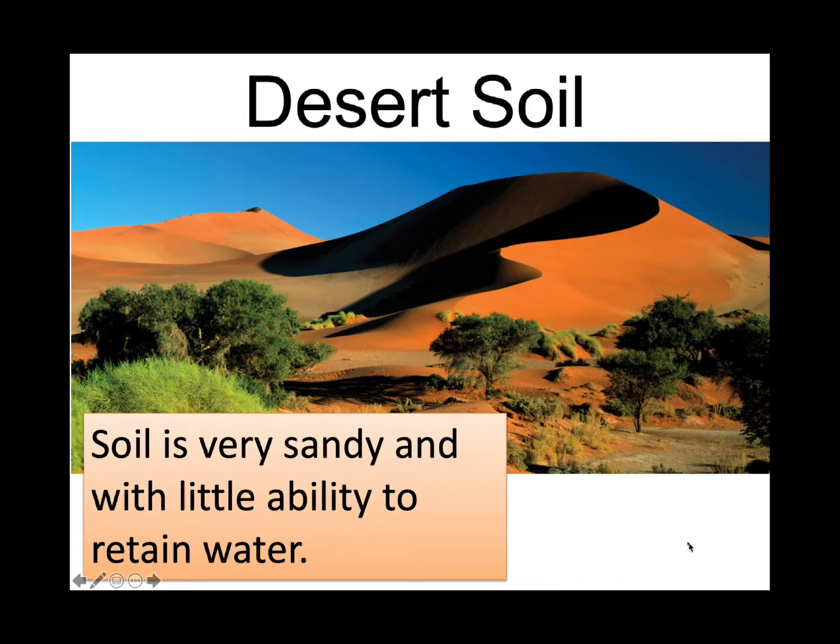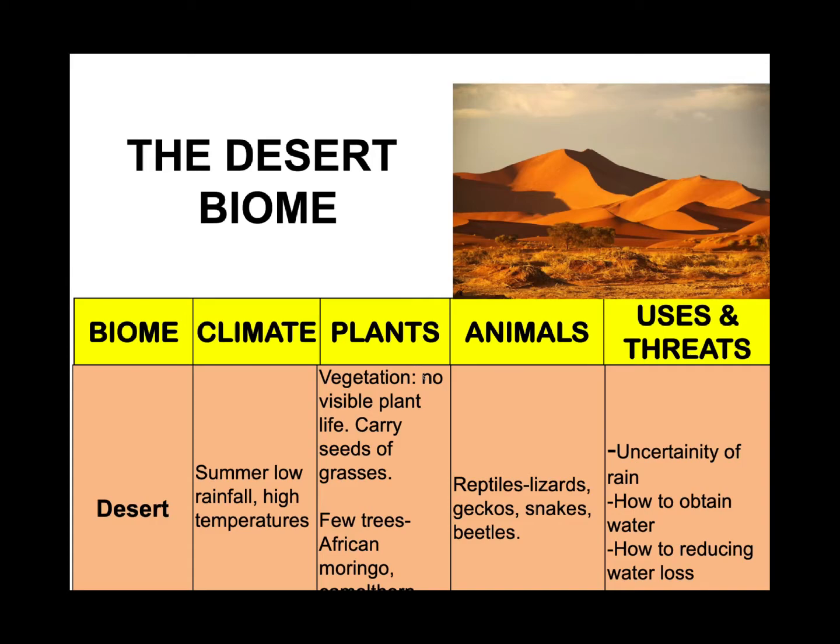What sort of plant life exists in this desert biome? Well, large parts of the Namib Desert have no visible plant life, right? But they carry seeds, especially of grasses. When there is sufficient rainfall, then these seeds start to germinate.